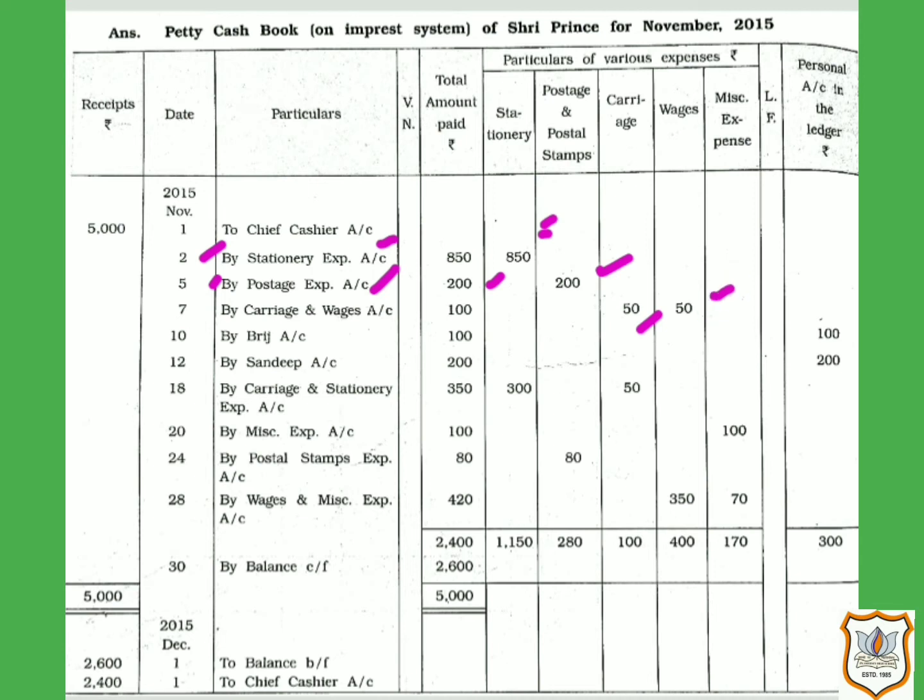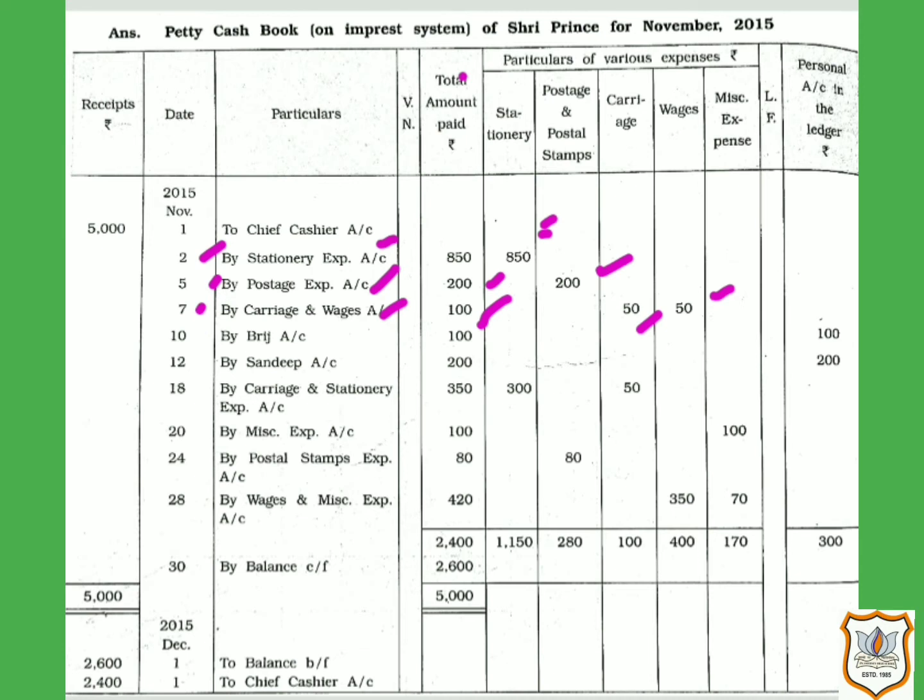Now in total amount paid, we will write 50 plus 50, that is 100. That means on the date 7th, the petty cashier has made payment for two different types of expenses, carriage and wages, and the total amount of these expenses is rupees 100, which will be written in the total amount paid column. And here we will write by carriage and wages account, date 7th.